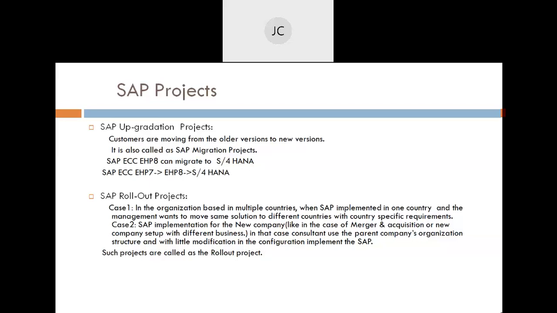right? And the second scenario is if a merger happens. Companies have implemented SAP HANA, and then again some new merger or acquisition happens, and a new merged company could be created with different businesses. So we move that same solution to the merged or new company and implement it there, right? So this covers our rollout projects.